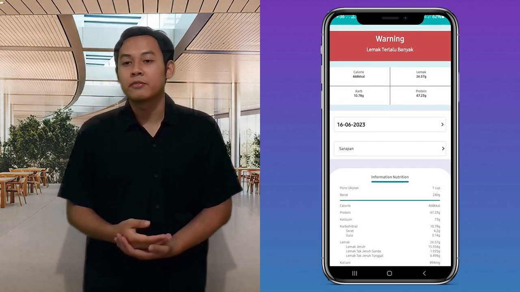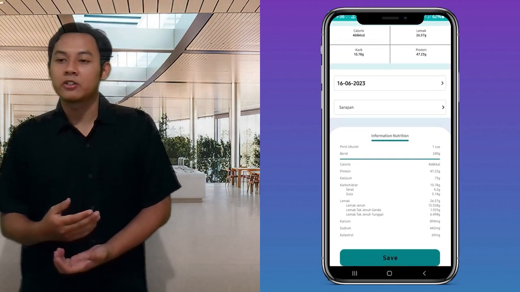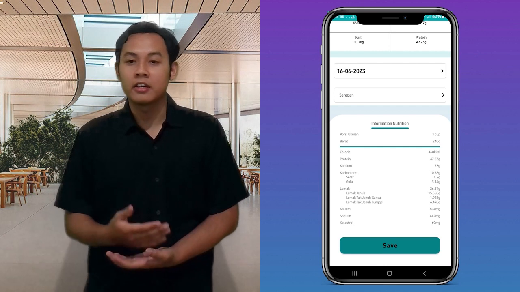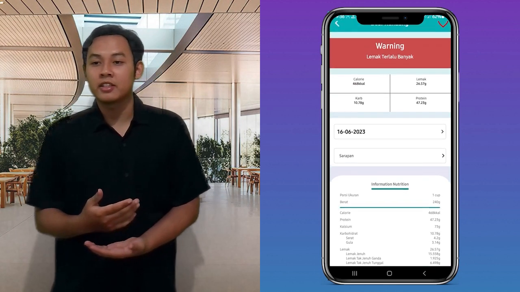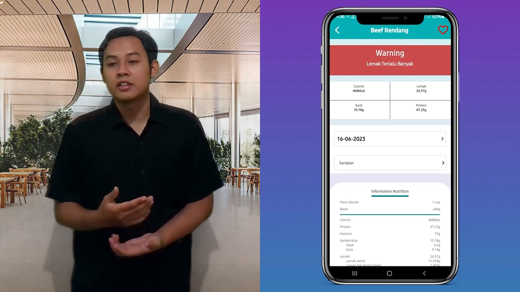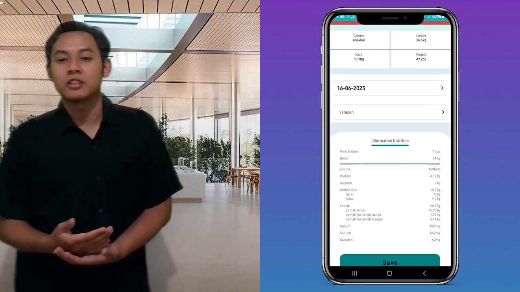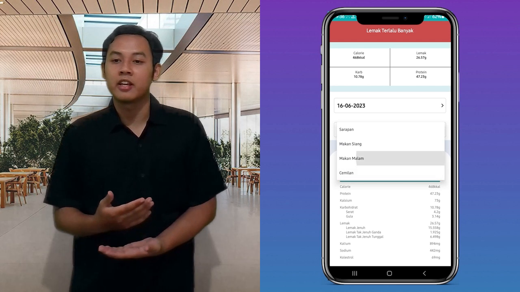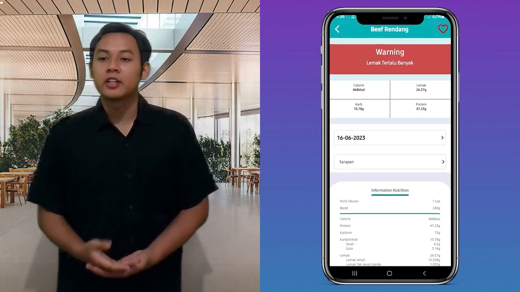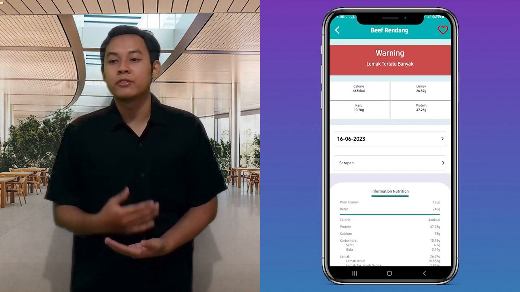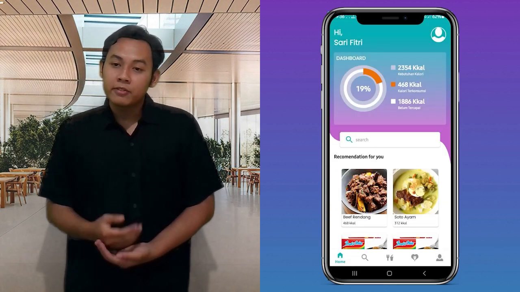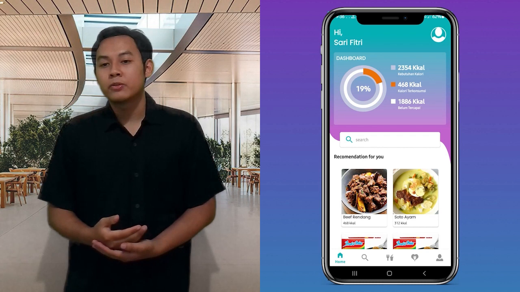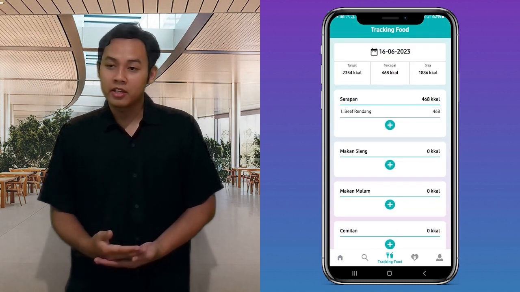Here, the user can view the nutritional content of the selected food and receive a warning message if the nutritional content is unsuitable for any specific health condition they may have. The user can also save the food to track their intake. On the tracking food page, the user can view their recorded food history.